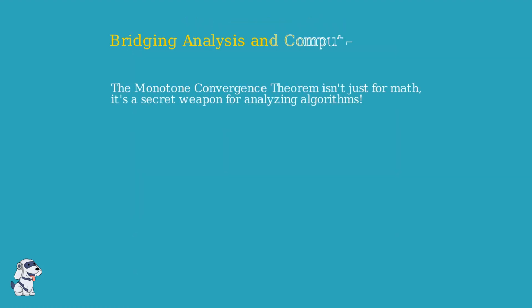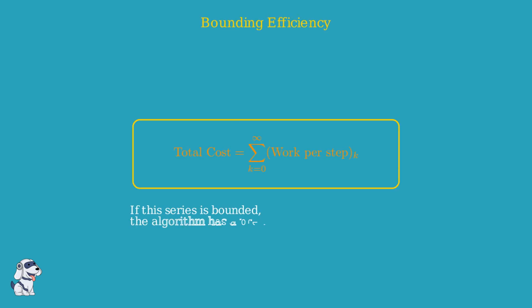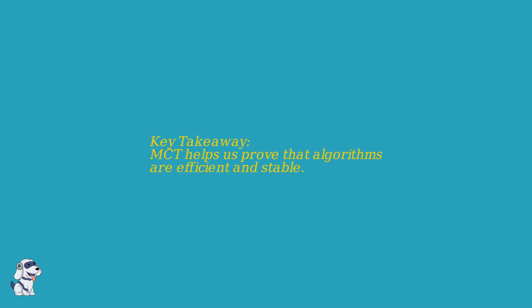The monotone convergence theorem isn't just for math classes. It is actually a powerful tool for computer scientists to analyze how fast algorithms run. When we write a recursive algorithm, every step takes a certain amount of time. If we look at the total work, we are often looking at the sum of an infinite series. By proving the series of work is bounded using the monotone convergence theorem, we can guarantee an upper bound on execution time. This is exactly how we determine big O notation. In short, MCT helps us prove that our code is efficient and reliable. It turns complex, infinite recursion into a simple, predictable performance bound.